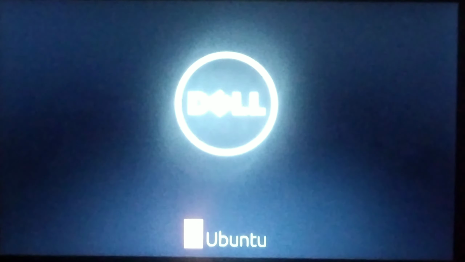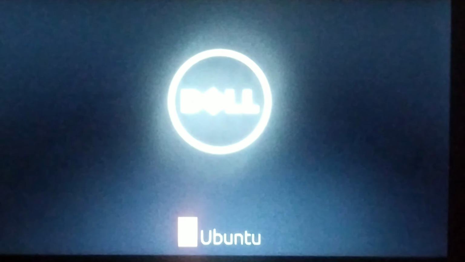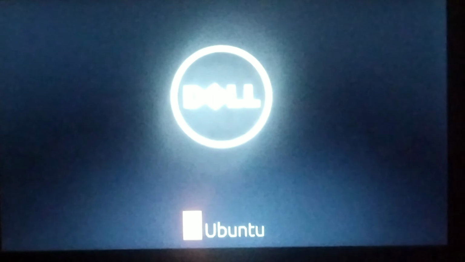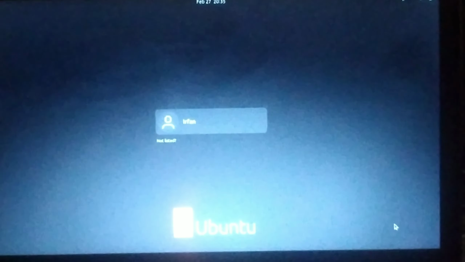So you can see the option is not appearing. Without this, we go straight to the login page of the system. So my problem is successfully solved.